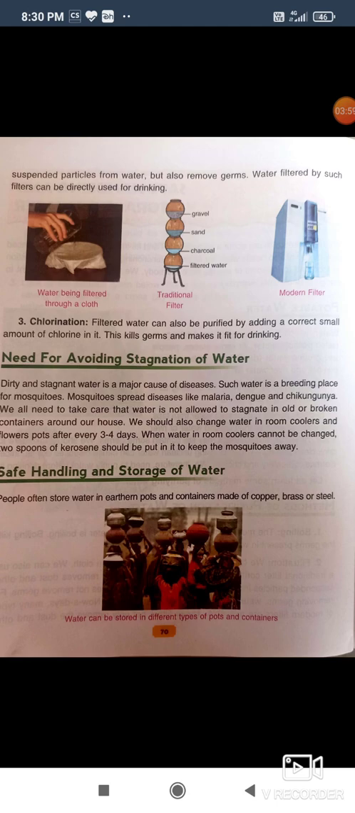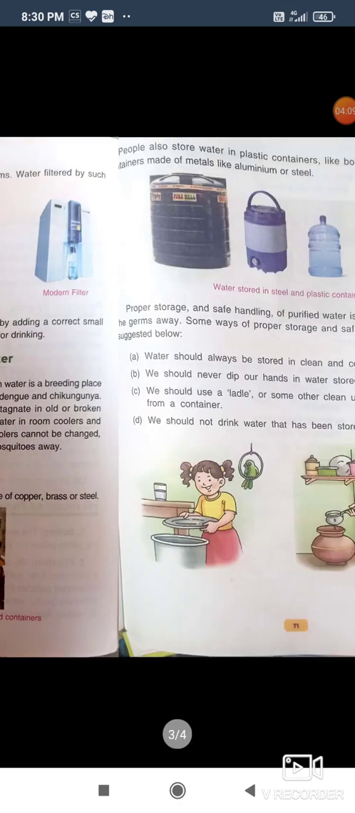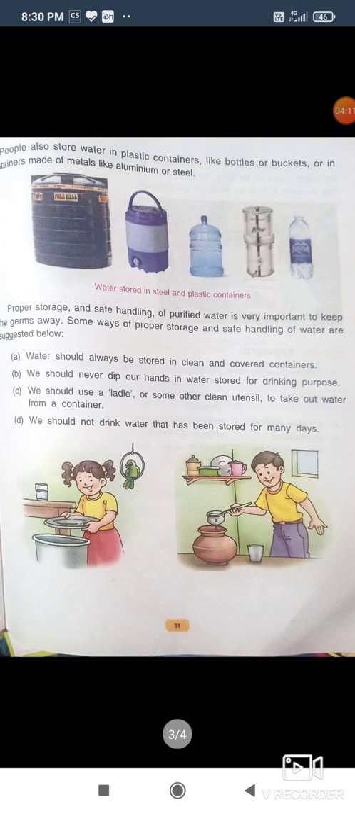Safe handling and storage of water. People often store water in earthen pots and containers made of copper, brass, or steel. People also store water in plastic containers like bottles or buckets, or in containers made of metal like aluminium or steel. Proper storage and safe handling of purified water is very important to keep the germs away.